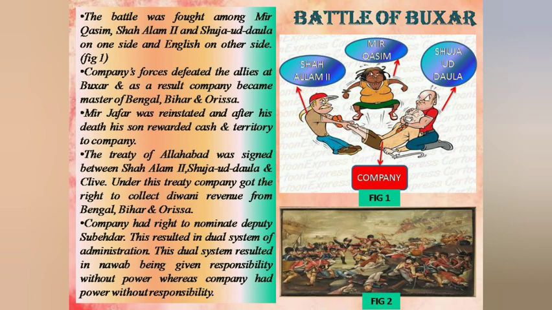Then, a new system was introduced. According to this system, the real power of jurisdiction lay with the company, while the responsibility of administration was of the Nawab of Bengal. This was called as dual system of administration. The oppression of the people was increased greatly after this system of administration.